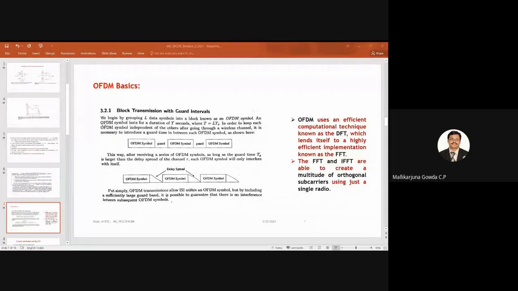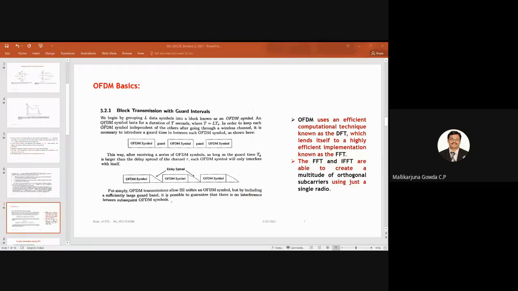Okay, fine. So to begin with, what I wanted to say here is we are grouping L data symbols into a block. That block is known as the OFDM symbol. So this OFDM symbol will have L data symbols, and its duration, let us assume, is T seconds. This OFDM symbol duration will be T seconds. Hope you're understanding what I'm saying.